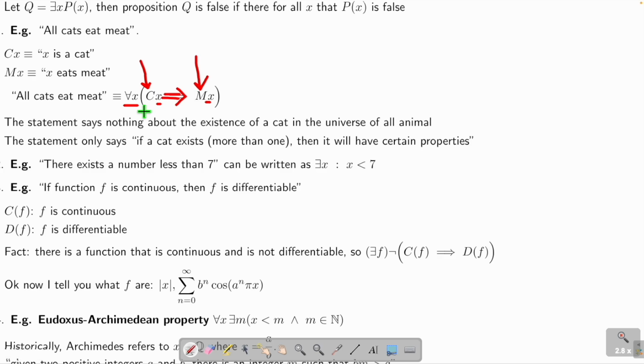Then we can say true or false. Okay, is this true? I don't know. Maybe some cats don't eat meat. I don't know. So this one, again, is a proposition where I don't know the truth value, but I can tell it is either true or false.